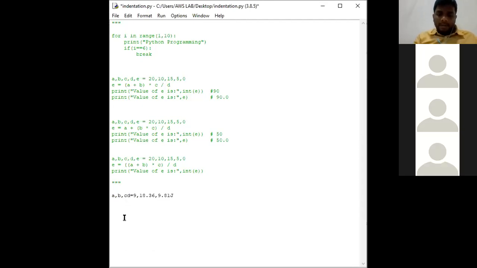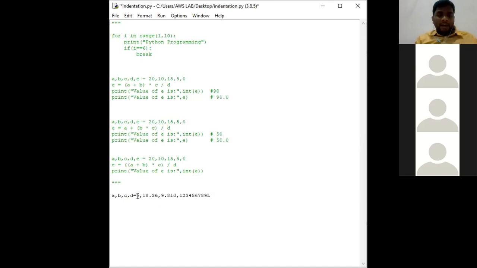A, B, C, D is equal to 9, 18.36, 9.81 and 1 2 3 4 5 6 7 8 9. I am not mentioning L here; there is no purpose of mentioning L. Suppose C... look here, whether the IDLE accepts it or not.